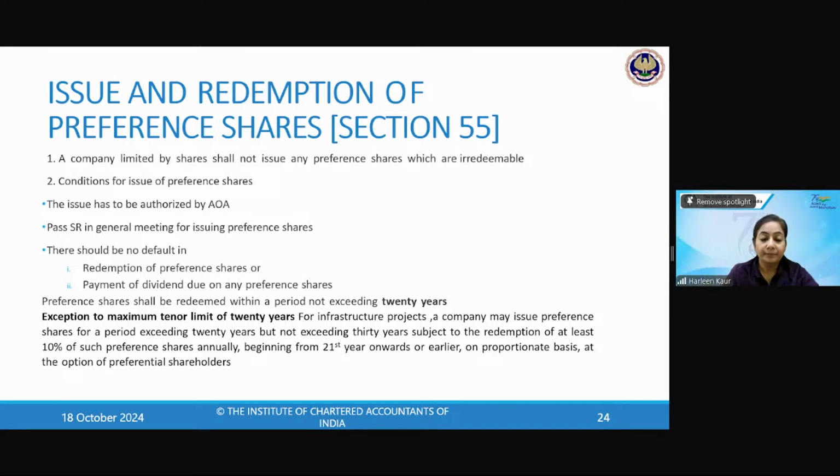Is that clear? So the examiner can ask you such kind of questions. If it is an infrastructure company, it did not redeem the shares in 20 years. Is it okay? True or false? Yes, it is okay because they have the power to go beyond 20 years, but they cannot go beyond 30 years.